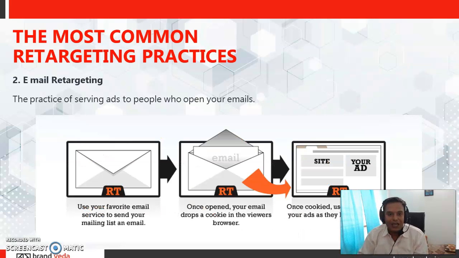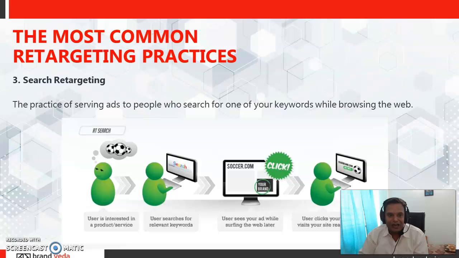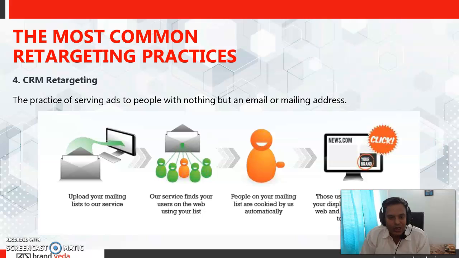Now, email retargeting is when we send some emails, and if my customers open my email, we make sure that they see my ads as well. So that's email retargeting. Then we have search retargeting. It means someone searching for my product, let's say on Google, someone searching for digital marketing institute in Perth. I want to make sure that when they do this kind of search query, they see my ads. That's very much possible with the help of search retargeting. Google Ads has this feature. We can even show advertisements on YouTube as well. That's really very important.